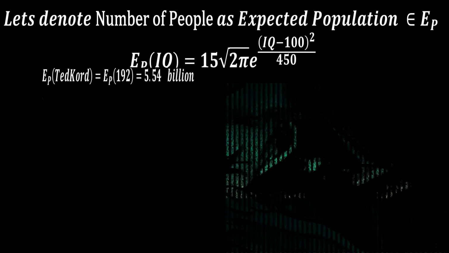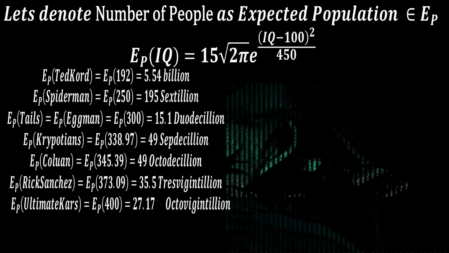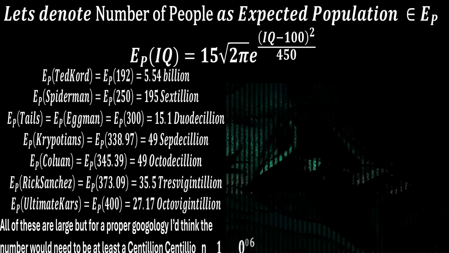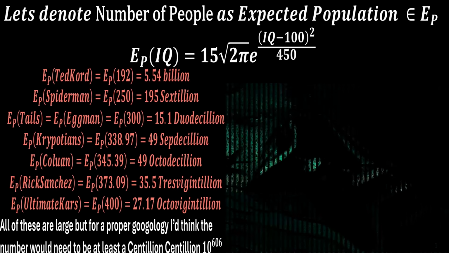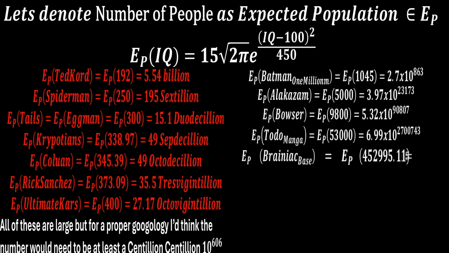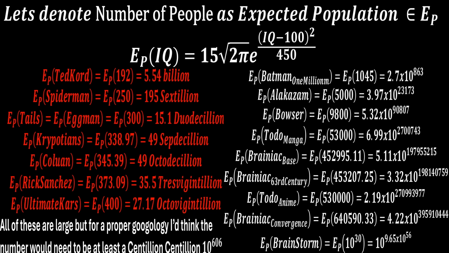Now, while I can add all the different IQs I've done in this video, quite honestly, some of the smaller IQs wouldn't qualify as a googology. As we can see in these ones on the left here, when I start doing the IQs between 192 Ted Court to Ultimate Cars' 400, the max number we get is 27.17 octovigintillion, which is a large number, but if we're going to make a number large enough to be a googology, or a googolism, it needs to be at least more than what I'd say is a centillion, or 10 to the power of 606. While the smaller IQs won't qualify as a googolism, the larger ones, starting at Batman 1 million at an IQ of 1045, all the way up to Brainstorm's 1 nonillion IQ, should all definitely qualify as a googolism, being absolutely massive. Much larger than a centillion.